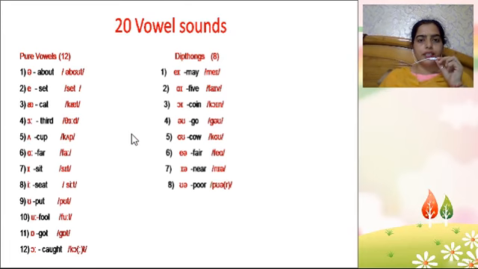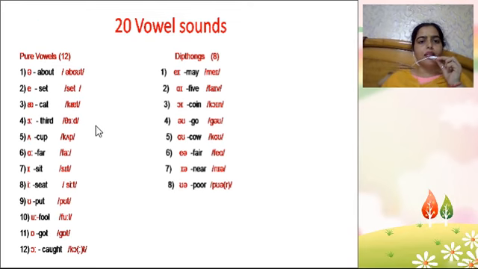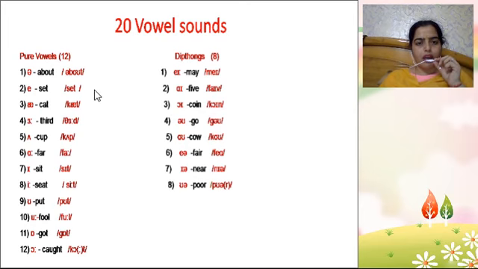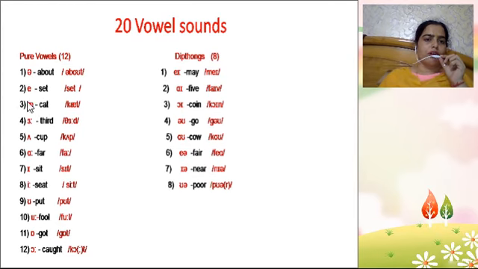Now students, I prepared an easy series for you so that you can learn these symbols very easily. So let us revise and try to learn these symbols in this series. In Hindi we have only one sound, but in English we have 5 sounds. This takes the smallest time, as in about. Next is as in set.